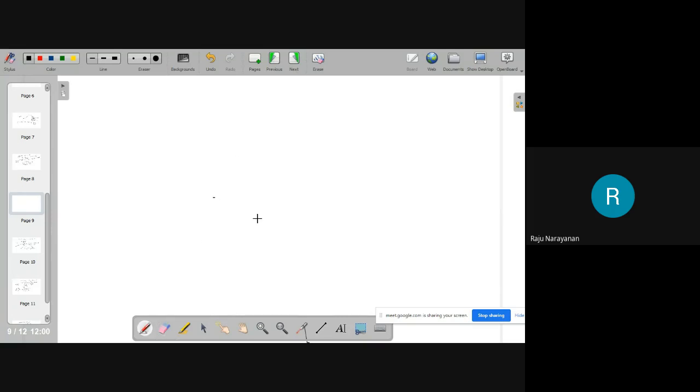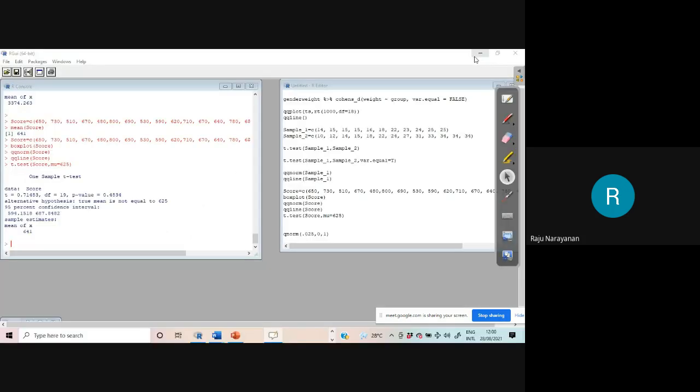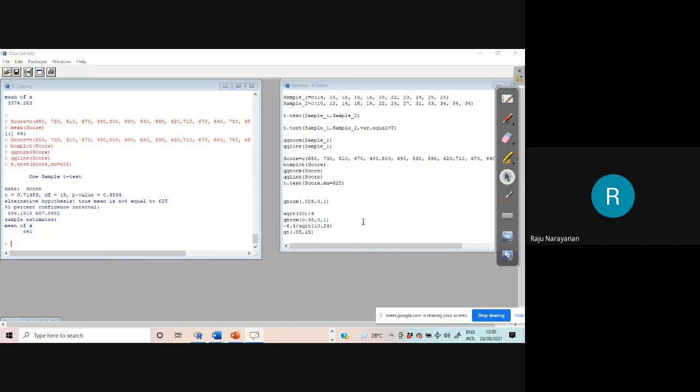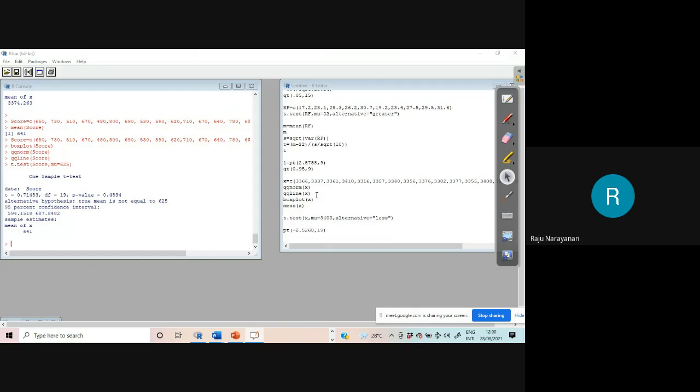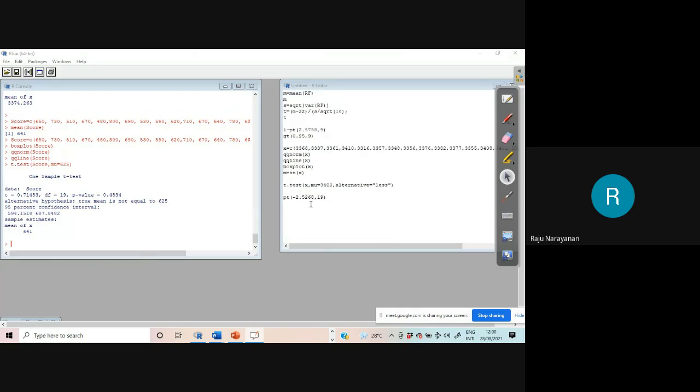T distribution is also symmetric about origin. And what is the p value? No, the t value is 0.71483. We have 19 degrees of freedom. Okay, what is the critical value for 0.71483?